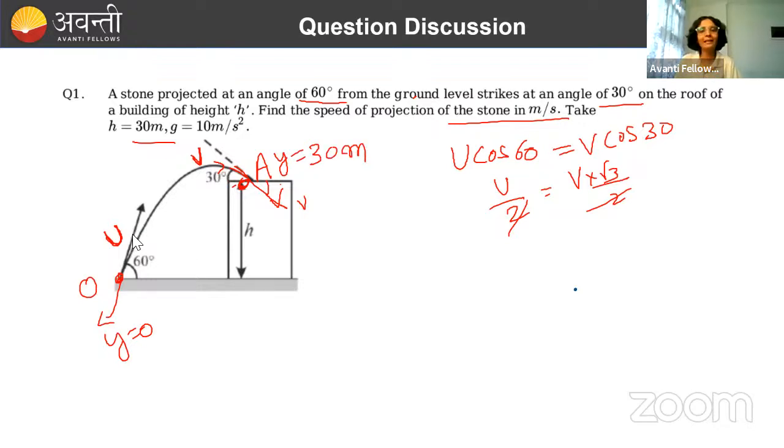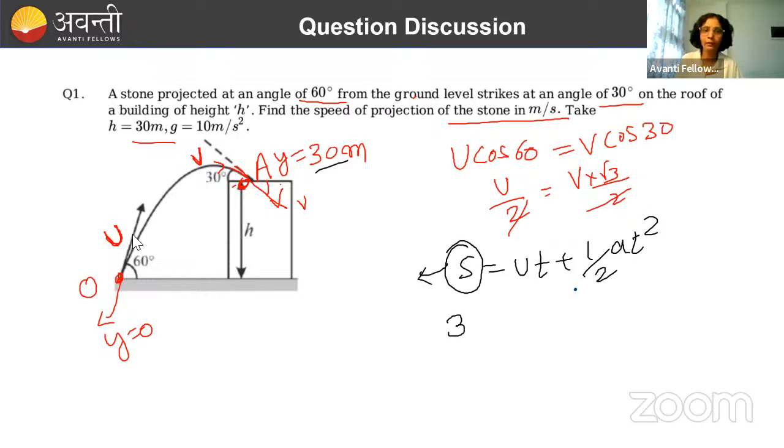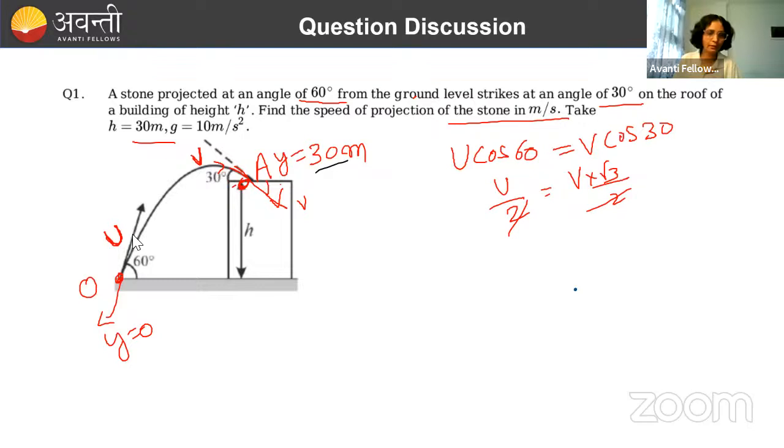So we can write the second equation of motion: s equals ut plus half at square, and in the y direction, the initial displacement was 0, the final displacement is 30 meter. So 30 minus 0 equals what? What is the initial velocity in the y direction? Sorry, the second equation of motion will not serve our purpose, because here time comes in. Sorry, we don't need to calculate time now. We need to calculate u.